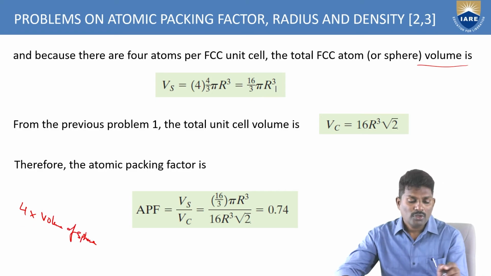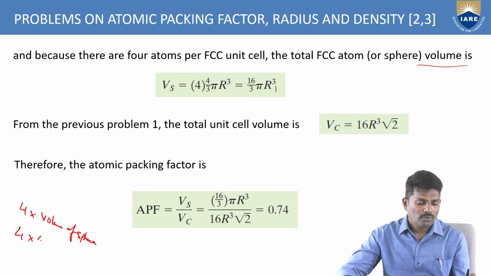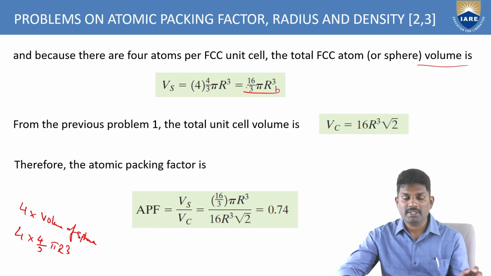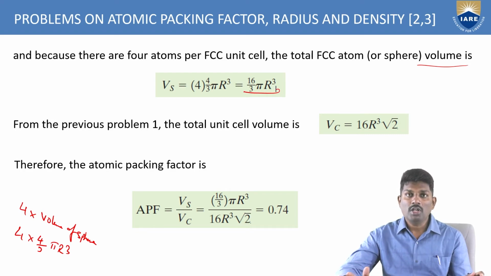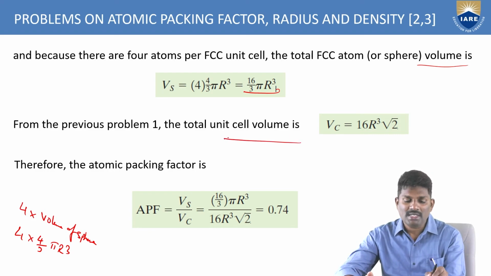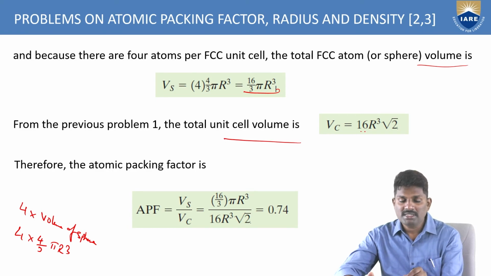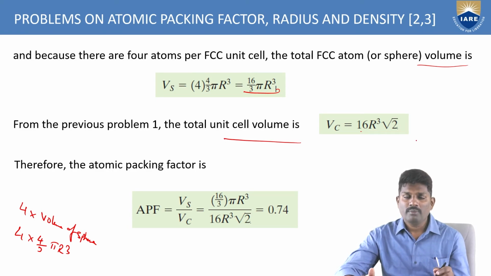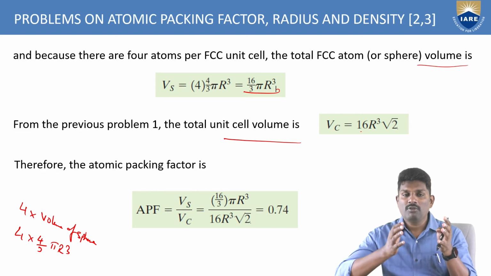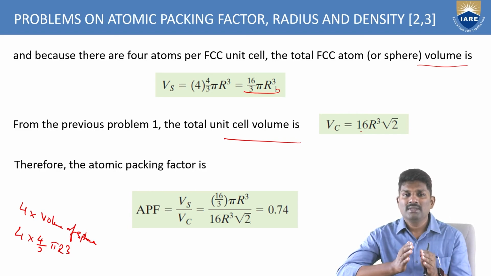So what is happening here? 4 into 4 by 3 pi r cube, so you are getting 16 by 3 pi r cube. So this is the volume. Now, the volume per unit cell that we calculated in the previous problem is 16 r cube into root 2.